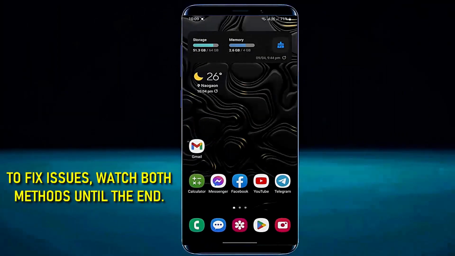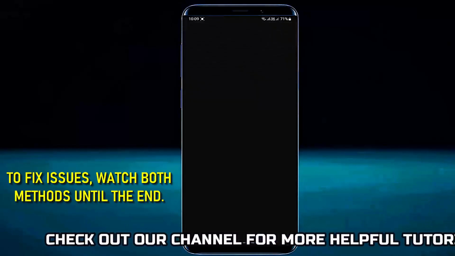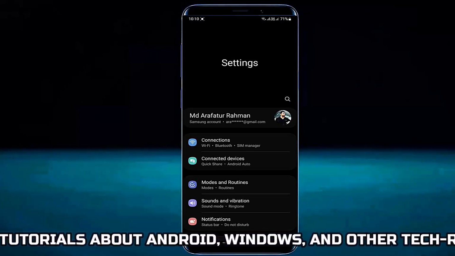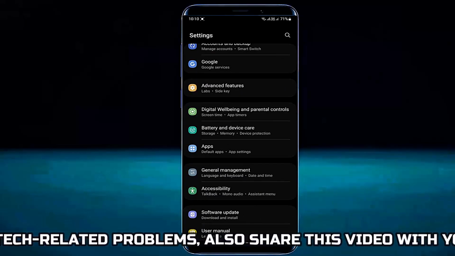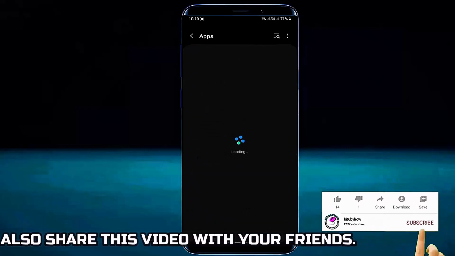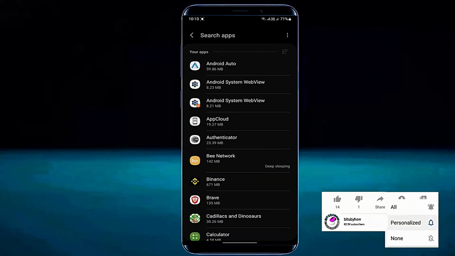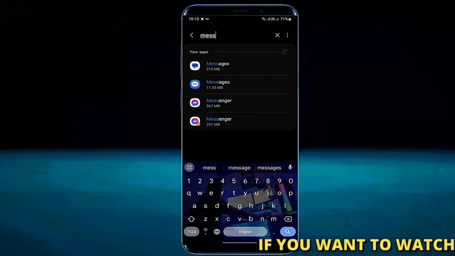Go to Settings. Scroll down and find out Apps. Tap on it. Search for Messenger. Open it.